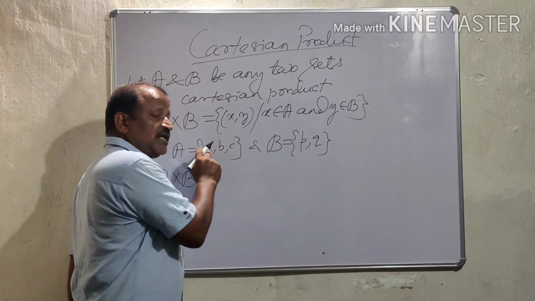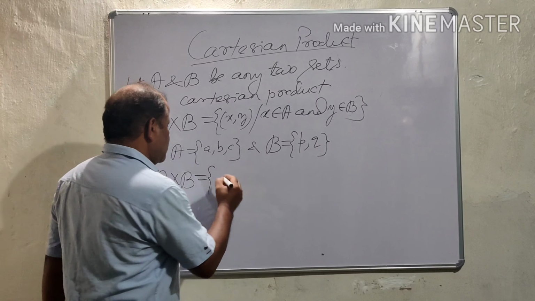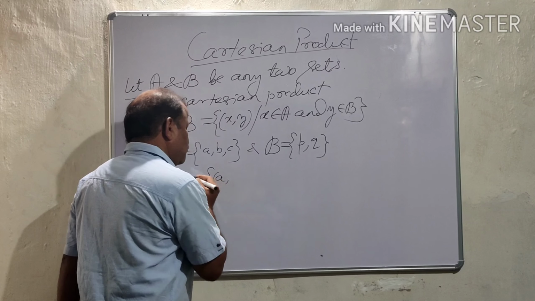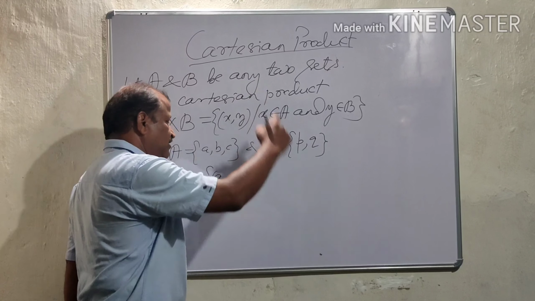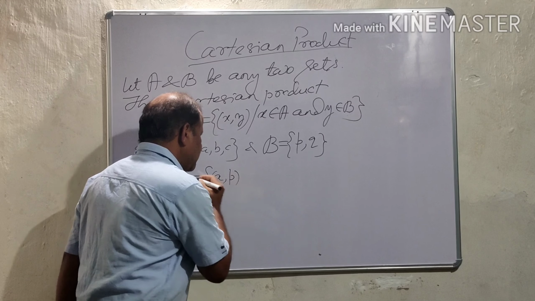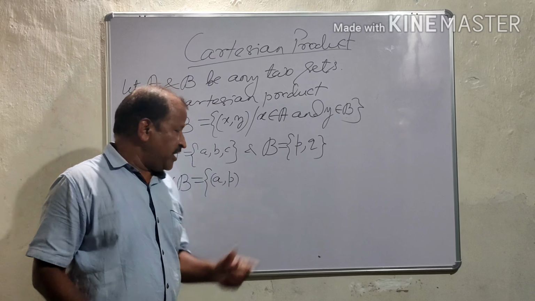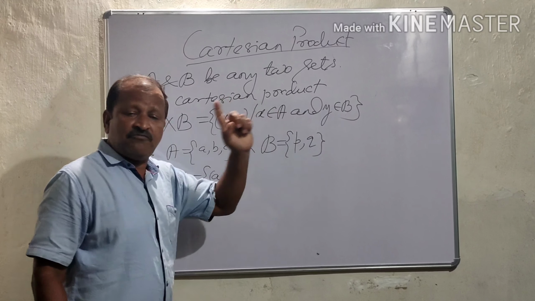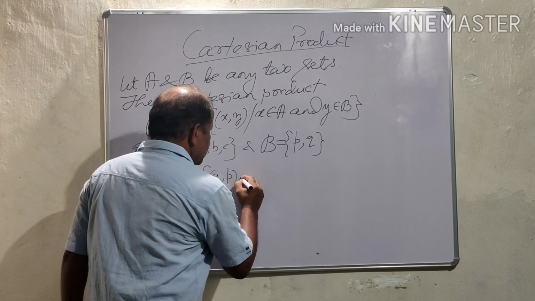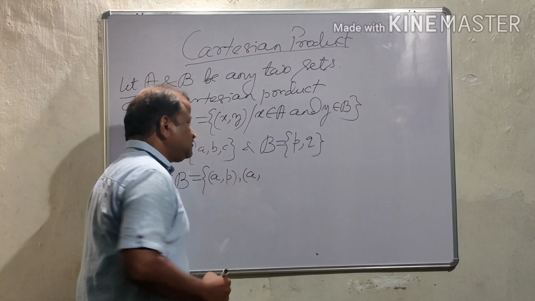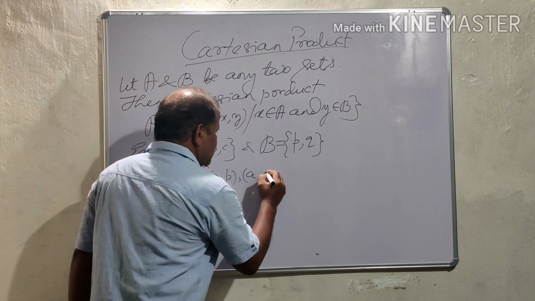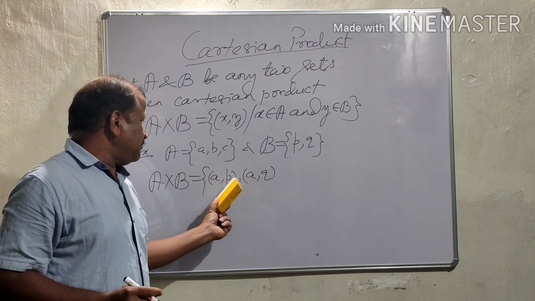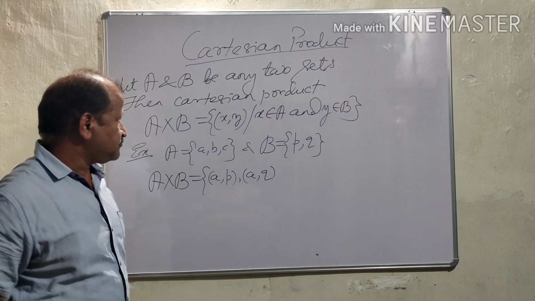Suppose here A is an element of A. We want to write an ordered pair. It is A, and we take an element of B, P. Yes, this is an ordered pair AP, where A is an element of A, P is an element of B. Similarly, taking A as the first element, we can attach Q. AP, AQ.